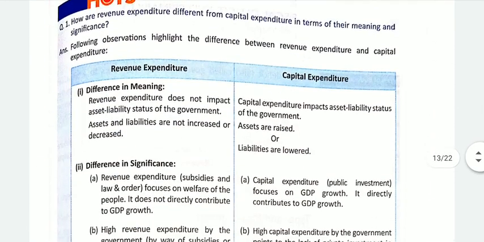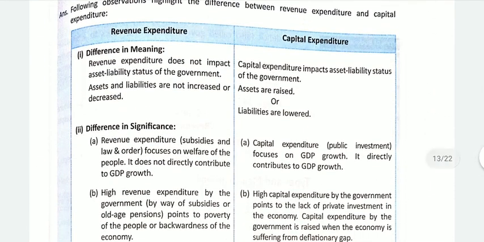So starting with the next topic, that is the difference between revenue expenditure and capital expenditure. So difference in meaning first. Revenue expenditure does not impact the asset liability status of the government, as we have studied, because this expenditure does not affect the assets and the liabilities of the government. On the other hand, capital expenditure has an impact on the asset liability status of the government because assets are raised or liabilities are lowered.